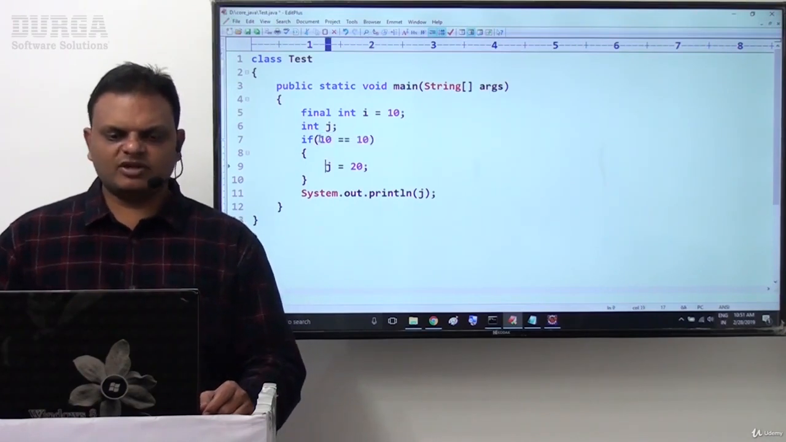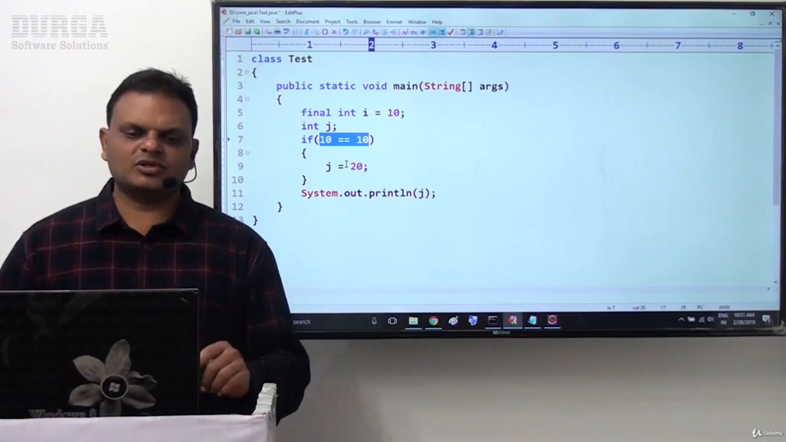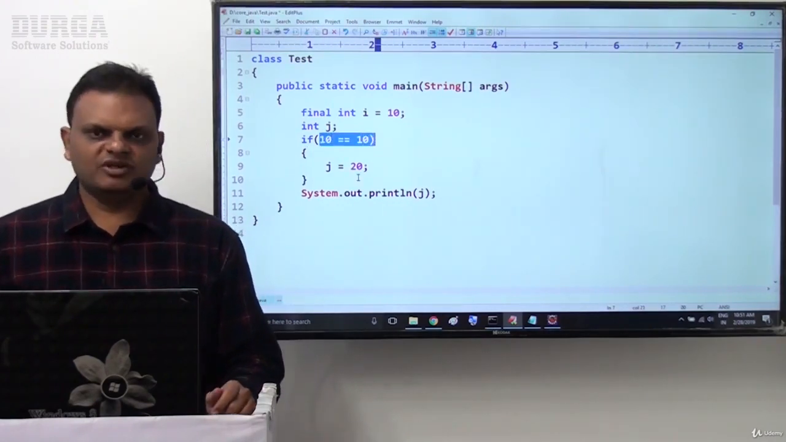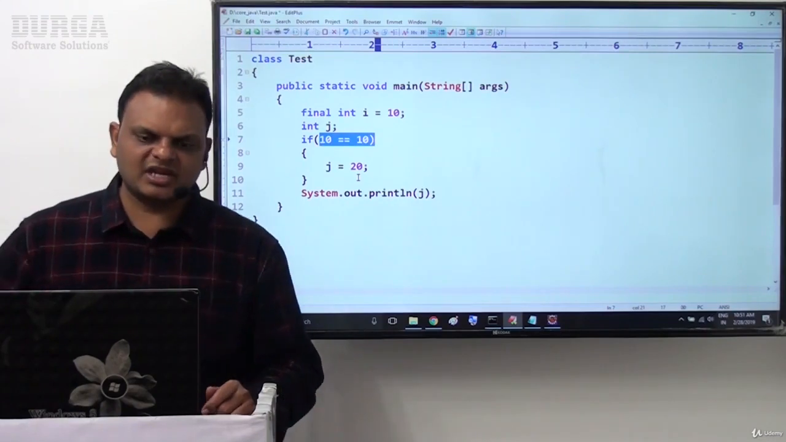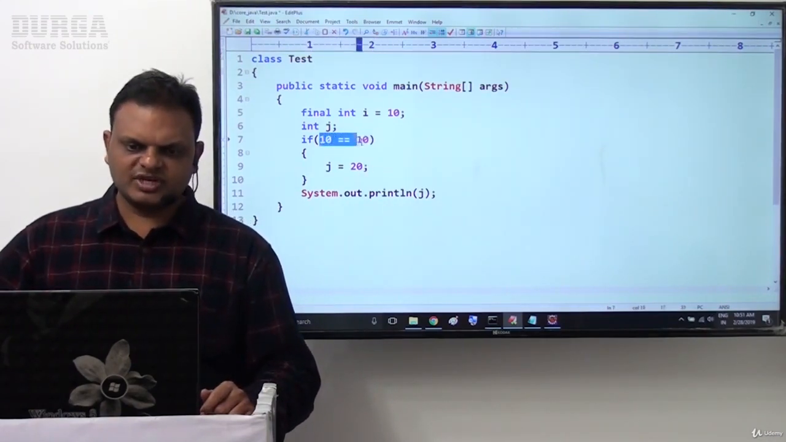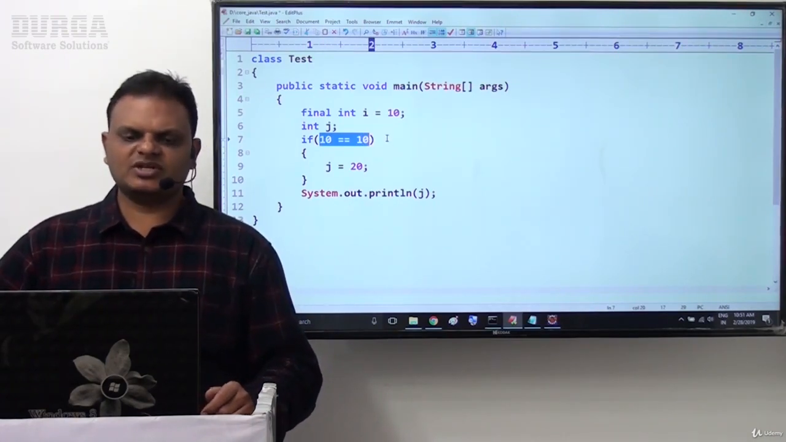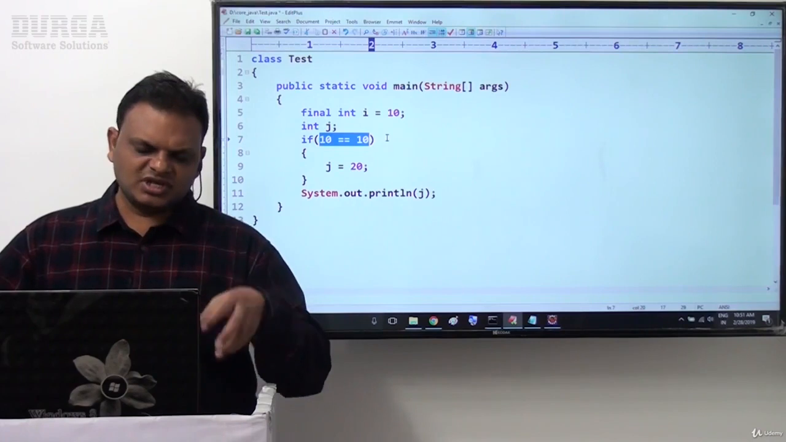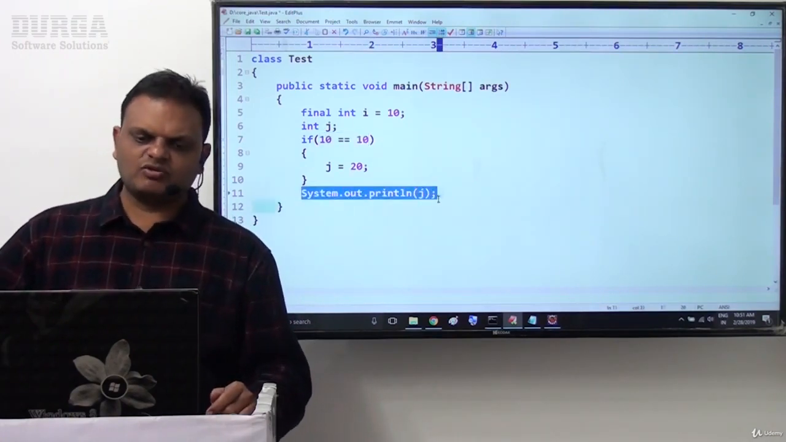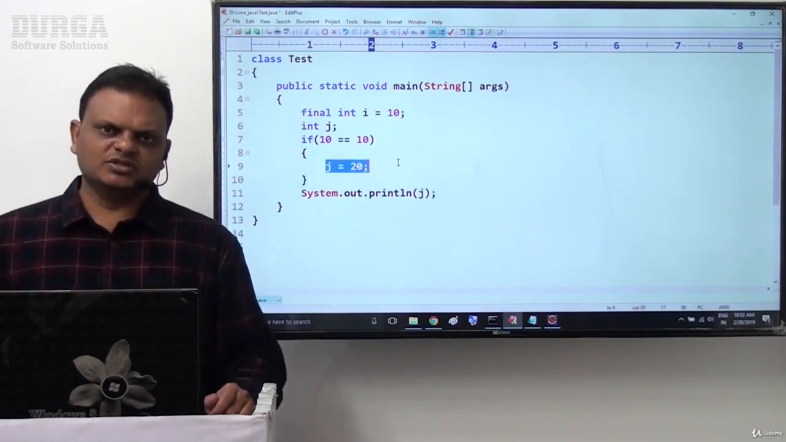Now the compiler is trying to evaluate this if condition. What exactly is this if condition? 10 double equals to 10, which means a constant expression. If it is a constant expression, the compiler can evaluate it. After that, the compiler will identify the result of the constant expression is true. If the result is true, damn sure before accessing this System.out.println of j, the flow of execution must come to j is equal to 20.